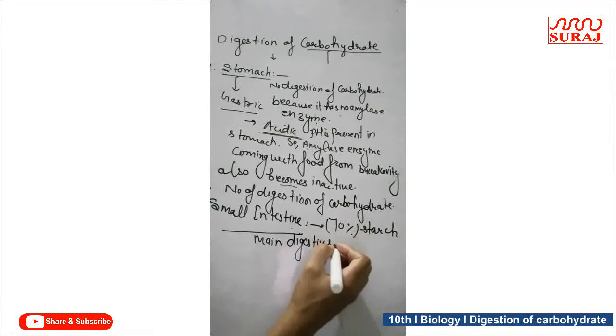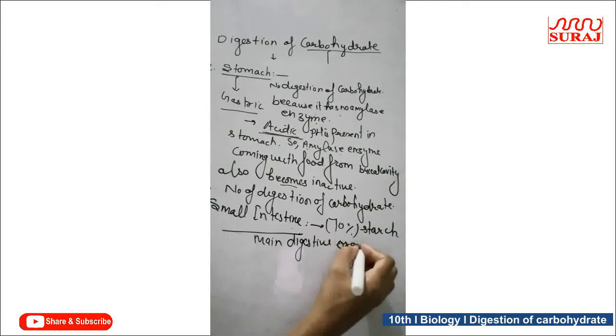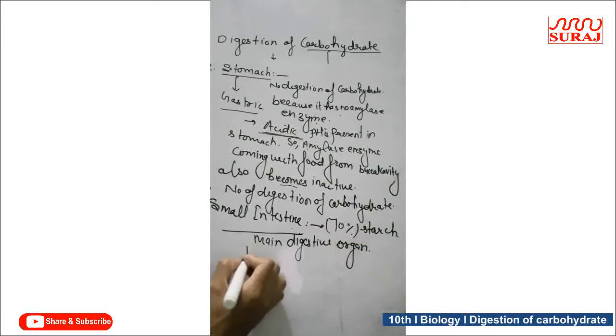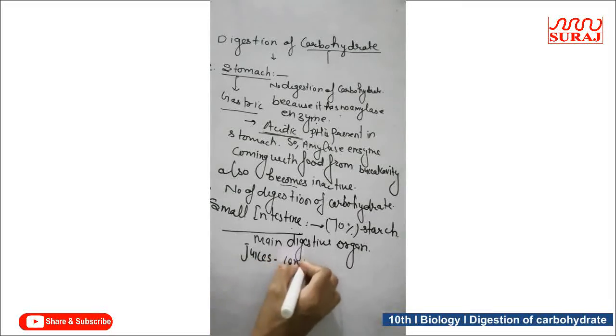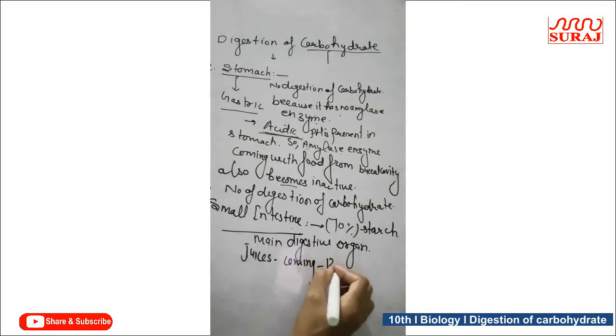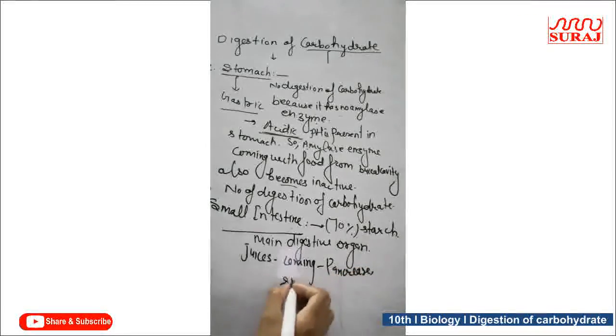It mainly contains the juices coming from the pancreas, the small intestine, or coming from the liver.